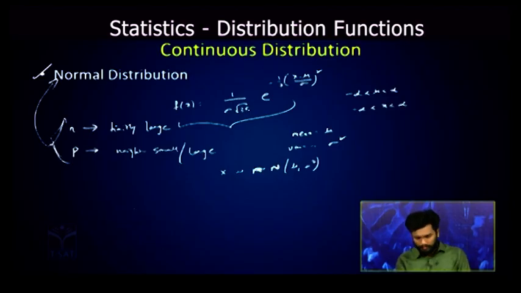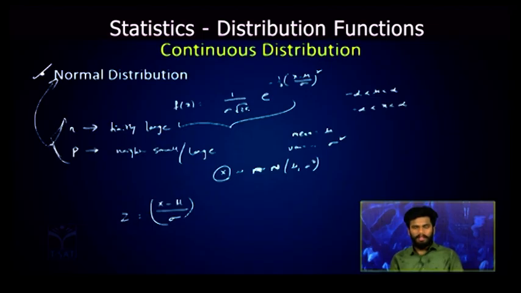Now we will transform this random variable x. There is a new random variable z which is equal to x minus mu divided by sigma, where x is the random variable following normal distribution with mean mu. Now this z will follow normal distribution with mean 0 and variance 1.